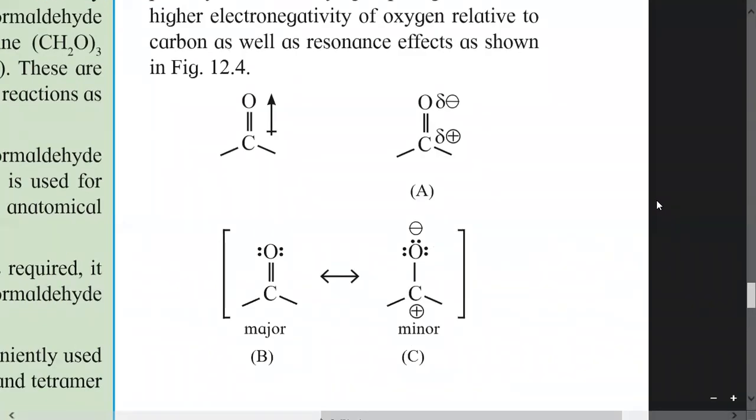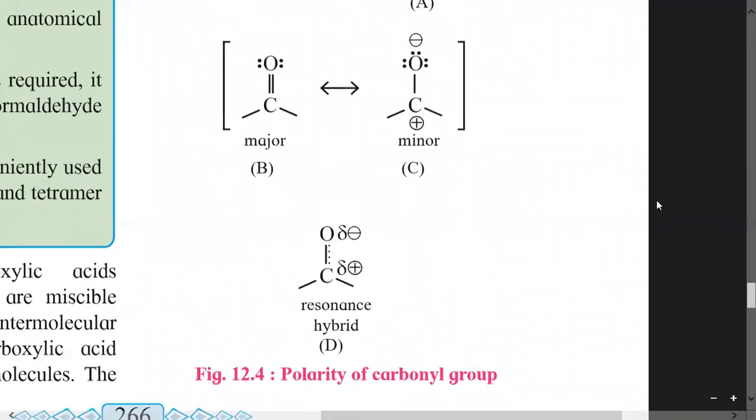These are the resonance structures. In the B and C structures, the lone pairs are present on oxygen, and the carbon carries the positive charge, with oxygen carrying the negative charge. Then in the D structure, this carbon is delta positive and oxygen is delta negative.